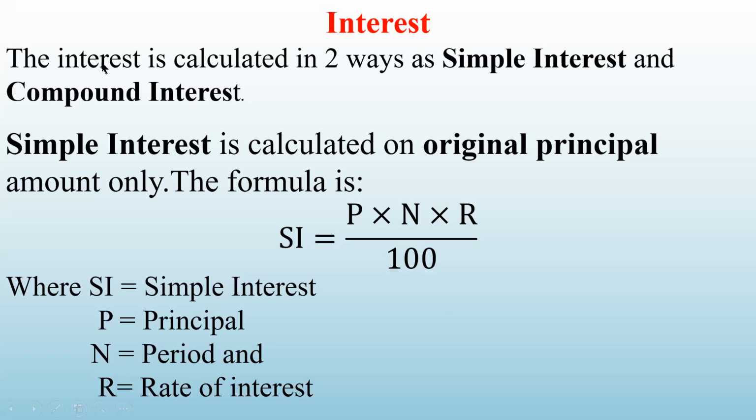Now this interest is calculated in two ways. One is called simple interest and the other one is called compound interest. Before I actually begin with this, let me explain some terms which we are going to use. The amount which you are keeping in the bank or you are taking as a loan, that amount we call the initial amount, that is principal. So principal is the amount initially you are depositing in the bank or you are taking as the loan.